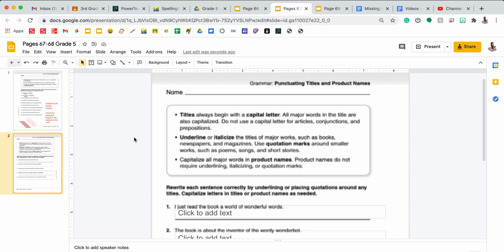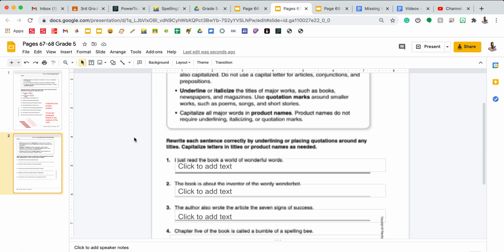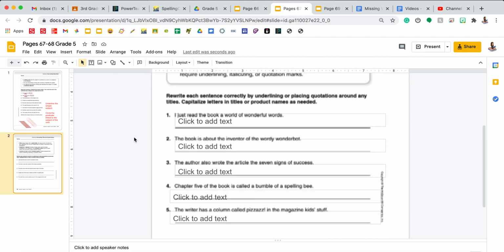We capitalize all major words in product names. Product names do not require underlining, italicizing, or quotation marks. We're going to do an example of each of these rules together. Number 1. So we need to rewrite the sentence correctly by underlining or placing quotation marks around the titles. And we need to capitalize letters in titles or product names as needed. Number 1 says, I just read the book, A World of Wonderful Words.